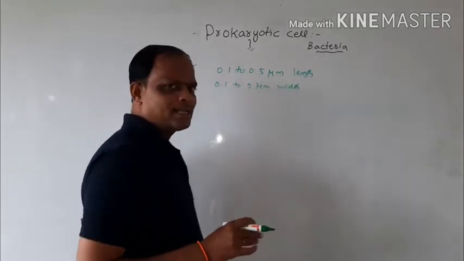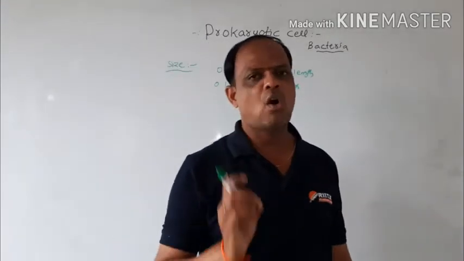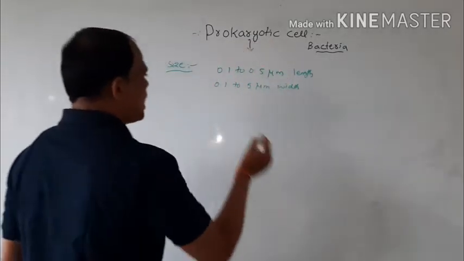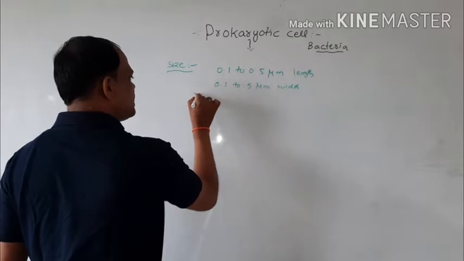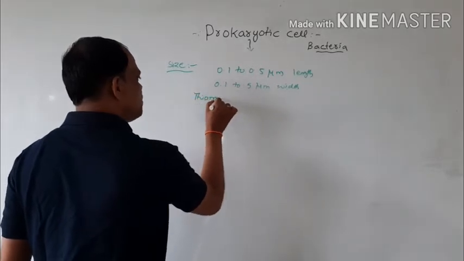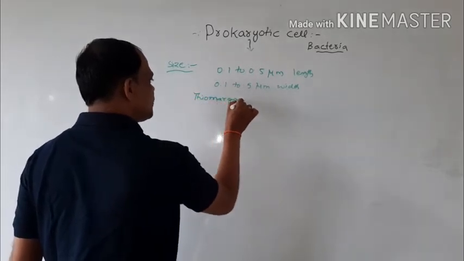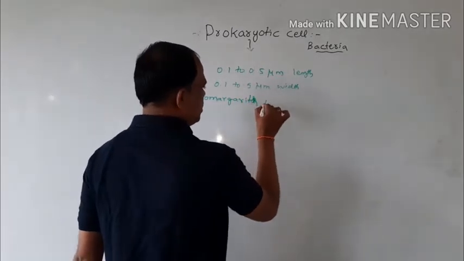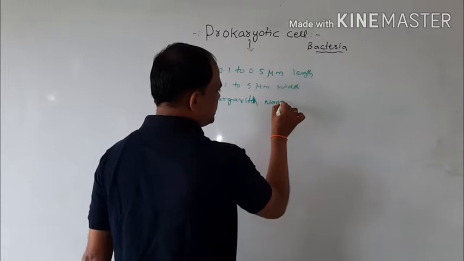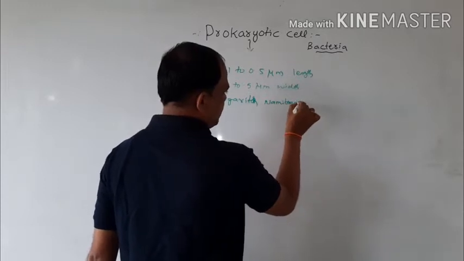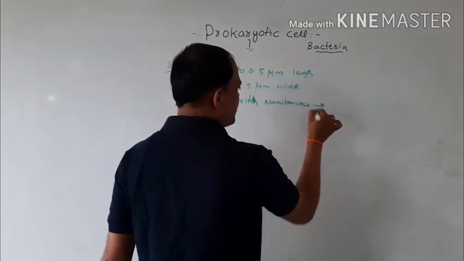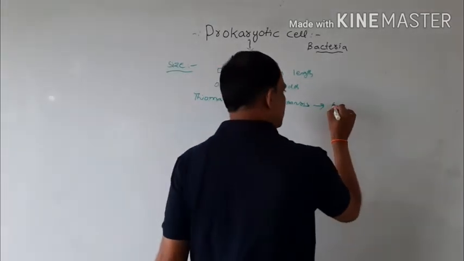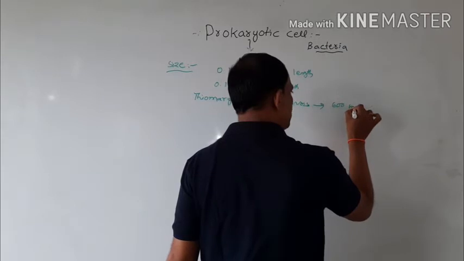And some of the very largest bacteria are present. One is Thiomargarita namibiensis. This is a very large bacteria, at 600 micrometers.